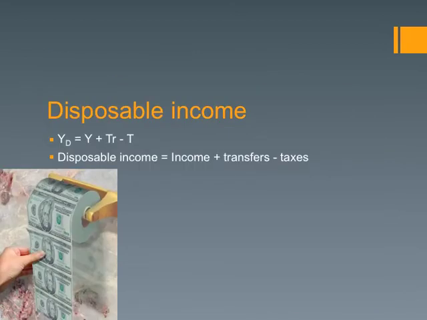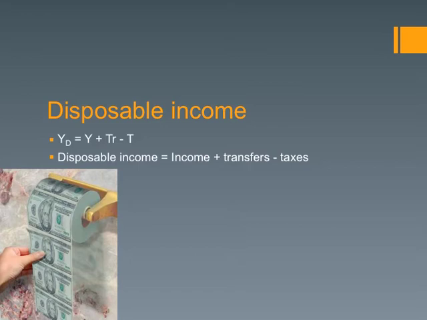Alright, so now when we talk about household income, we have something called disposable income. I have a couple different ways for you to express that. One's more mathematical, one is with the words all written out in non-variable form. Using variables, it's going to be Y_D, and because this is a macro class, we're looking at the entire economy, so we're going to use a capital Y and a capital D for disposable income. Lowercase y and lowercase d would denote an individual. So we're talking about the disposable income for the country as a whole, being that this is macro.